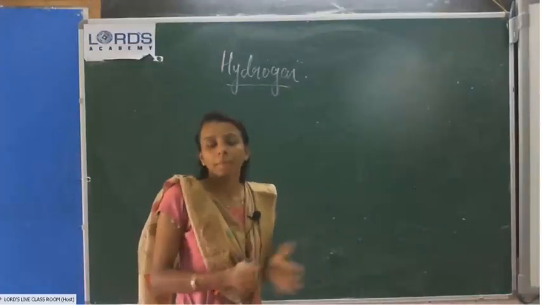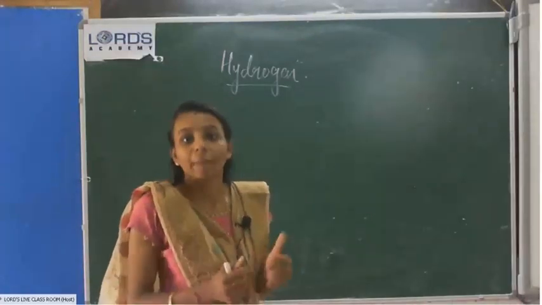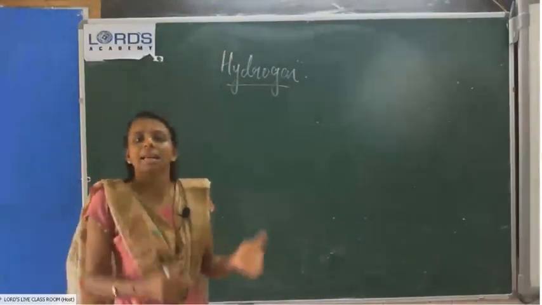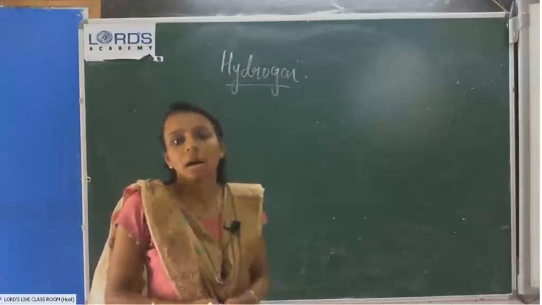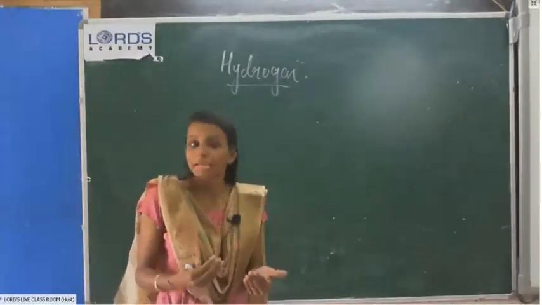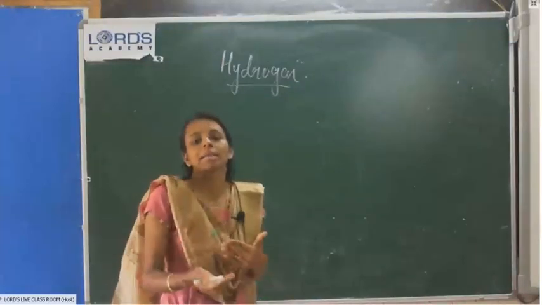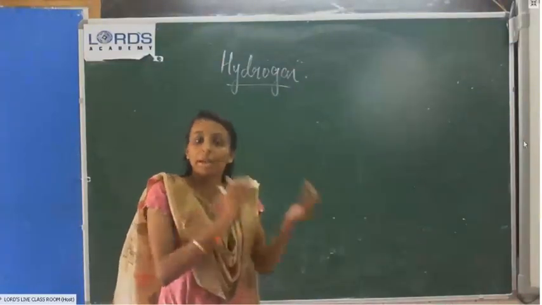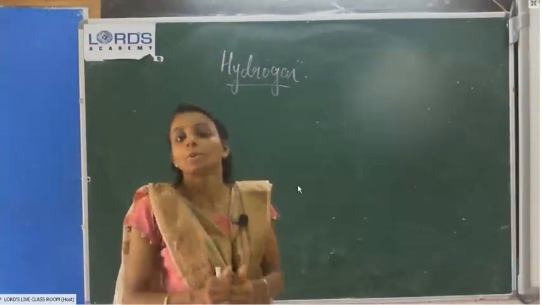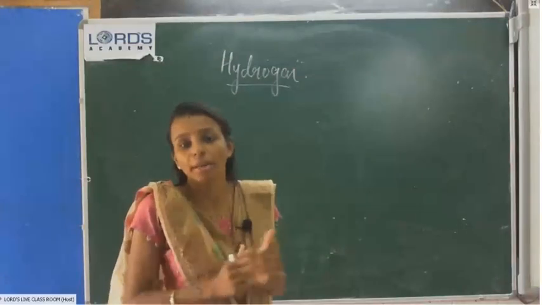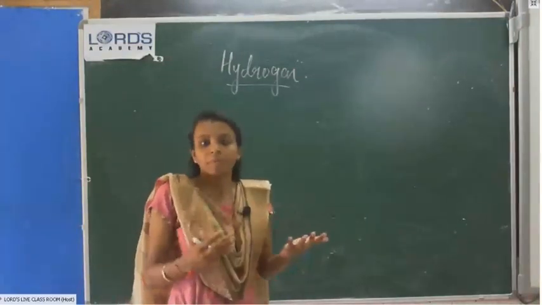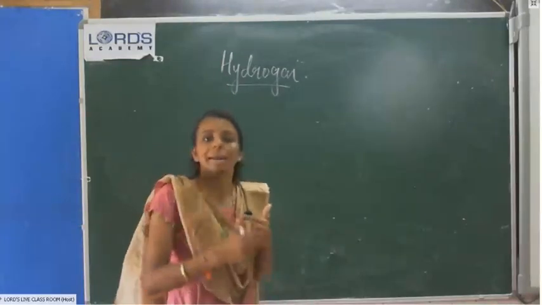Then the third one: hydrogen we can prepare with the help of metals reacting with water. Metals react with water and produce hydrogen. Some metals react with hot water, some with cold water, and other metals react with steam. The most reactive metals react with cold water, producing hydrogen gas and their corresponding hydroxides. Sodium is a more reactive metal, above in the metal activity series.